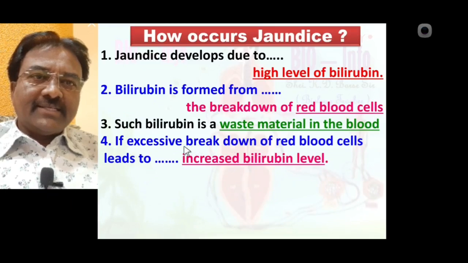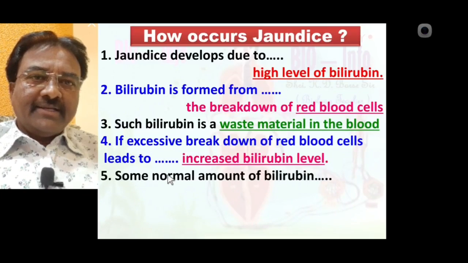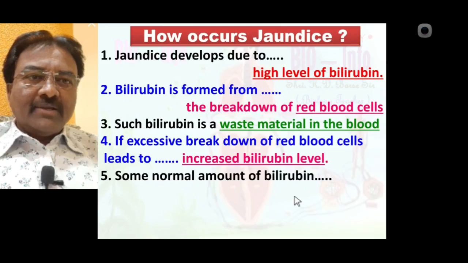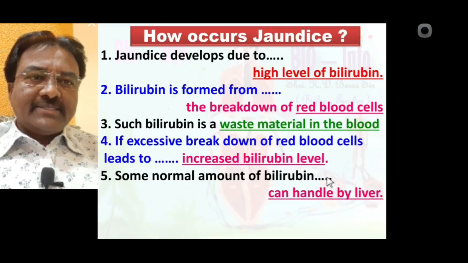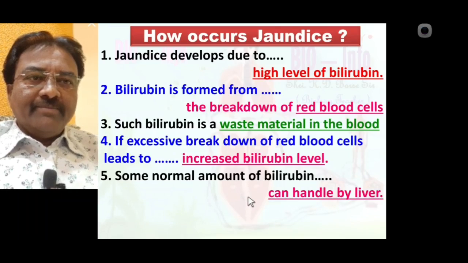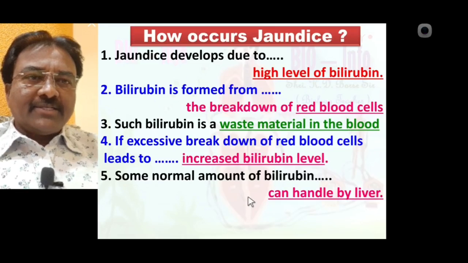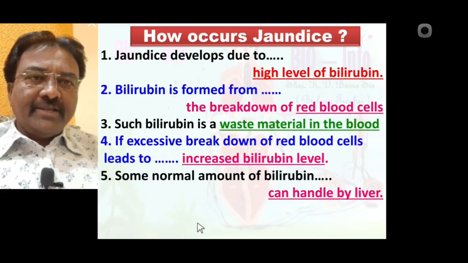Some normal amount of bilirubin is handled by the liver, but a large amount of breakdown of RBCs releases or produces a large amount of bilirubin.